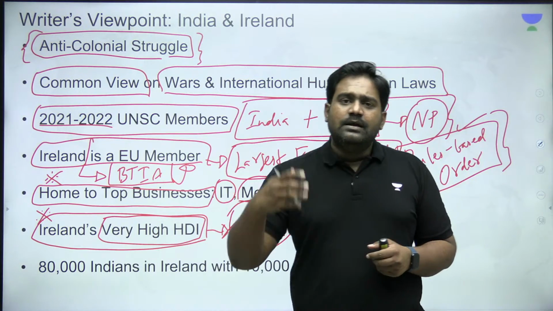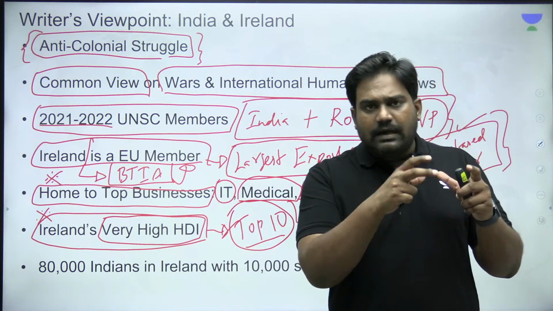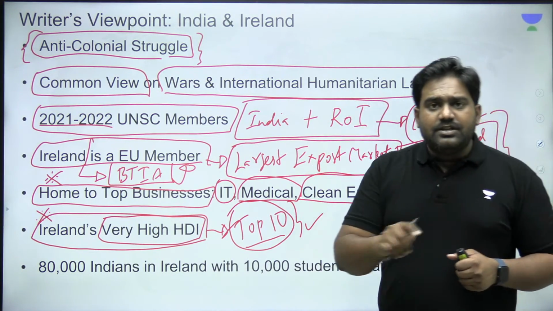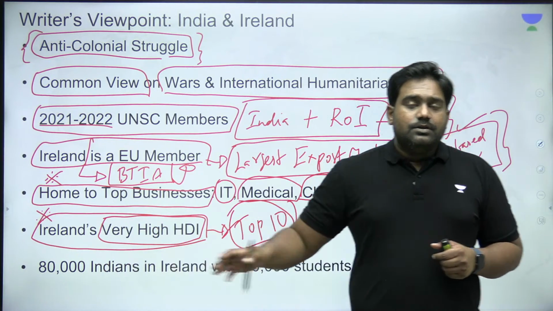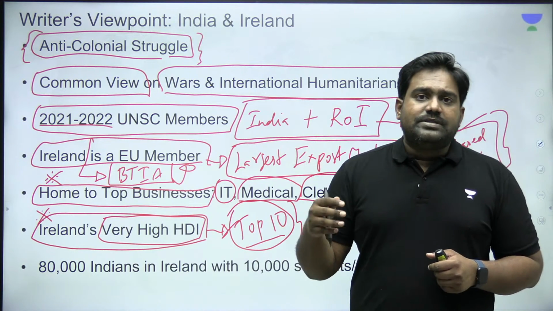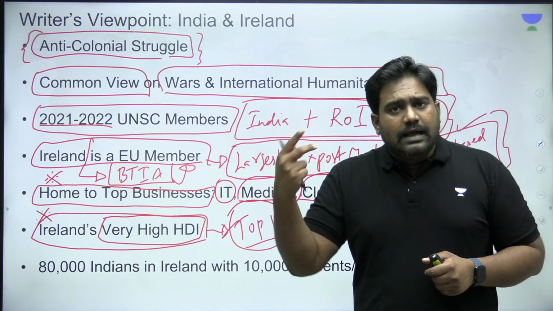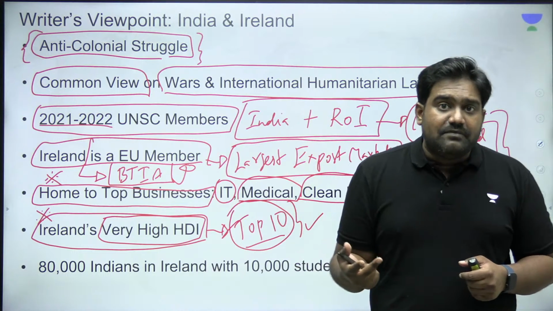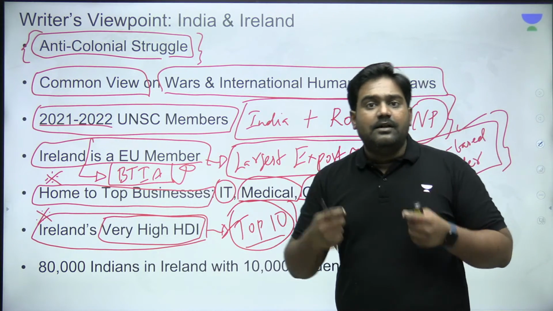Usually Switzerland and a few Scandinavian countries are in the top 3, top 5. Ireland is usually in the top 10 at least. So it means it has a very high human development index. It has done very well with regard to basic education, healthcare, and in improving standard of living, right? So that is something India can learn from.